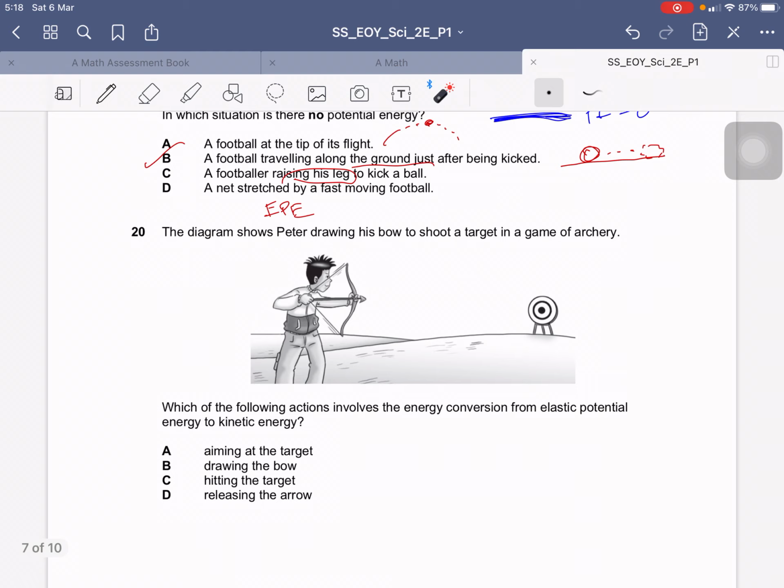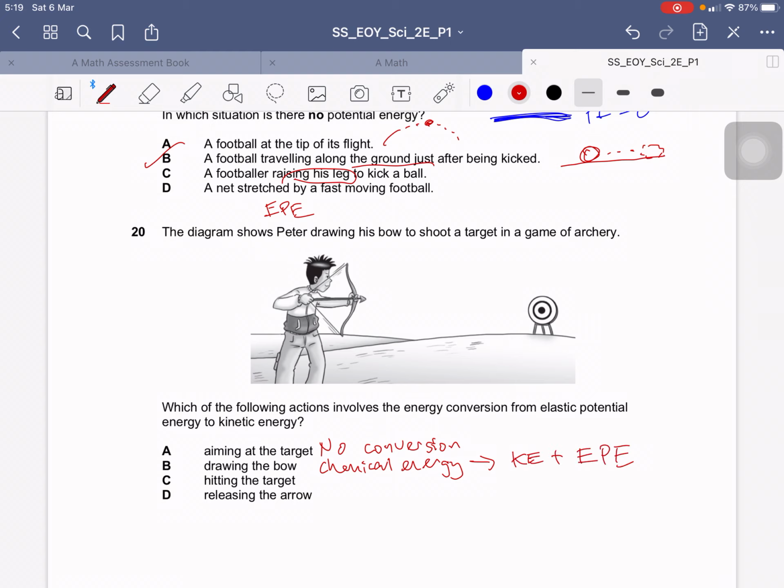Now question 20, which of the following actions involves the energy conversion from elastic potential energy to kinetic energy? If you look at the diagram here, this part is when it's aiming, right? There's nothing that is moving, so there's no conversion. Drawing the bow, so when he's pulling the bow here, you will be using up the energy from the food that you consume. So we consider it's chemical energy, and you convert it to maybe KE, and more importantly, it's EPE. So it still doesn't change from EPE to kinetic energy. So these two options are out.